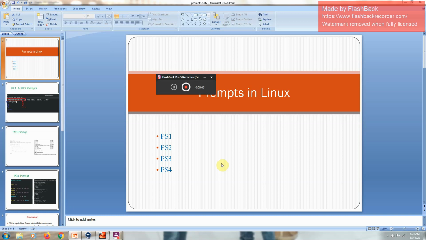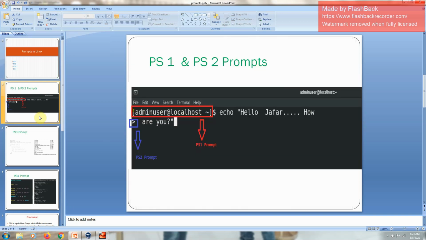Today we are going to discuss the various prompts available in Linux. In Linux, in total we have 4 prompts: PS1 prompt, PS2 prompt, PS3 prompt, and finally PS4 prompt. We are going to discuss these and see practically what all these prompts are and what they signify. Let me go to the next slide.